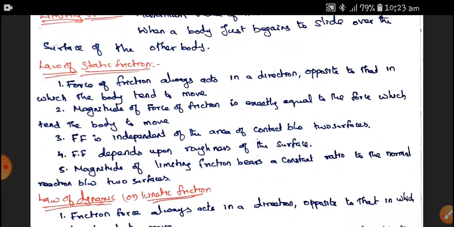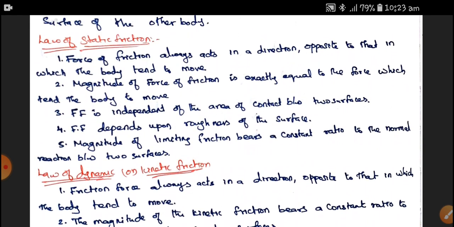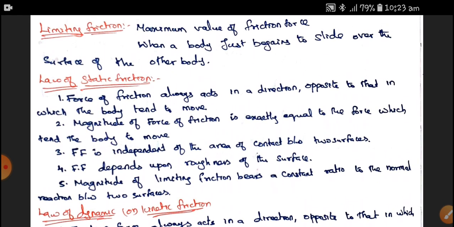Next, the law of static friction. Now we are interested to discuss the law of static friction as well as the law of kinetic or dynamic friction. First, we are going to discuss the law of static friction.